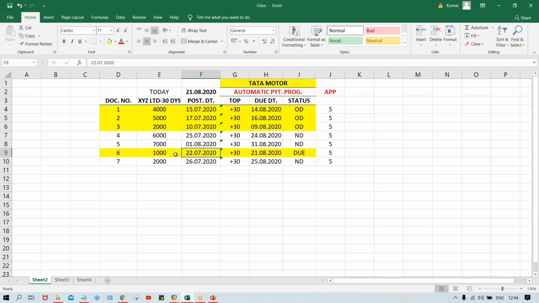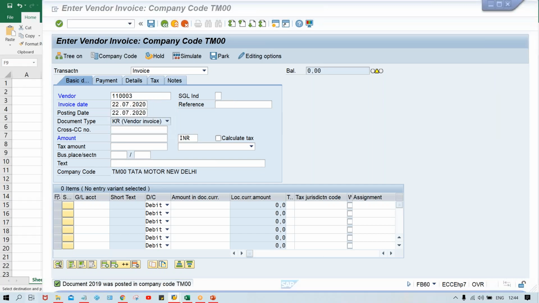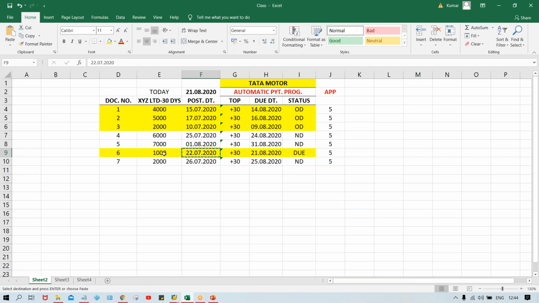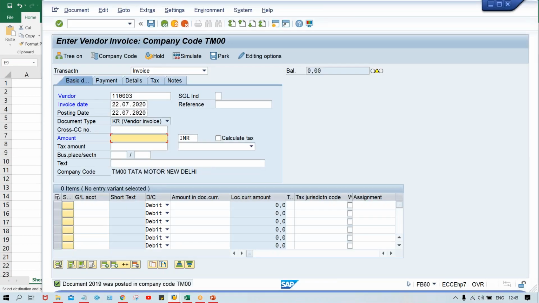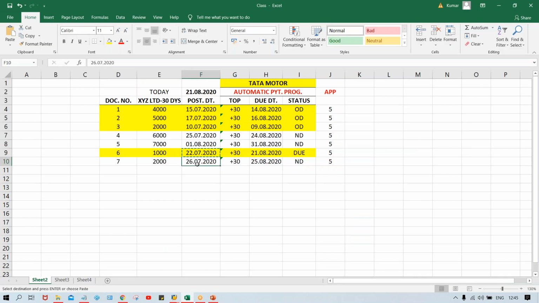Okay, so now here I'm going to give this date and amount, any amount is supposed to be given. So this is 1000. So the amount is 1000, and here again 1000. And if you press enter, now the warning message is there because we are posting this. And then we have the last one.